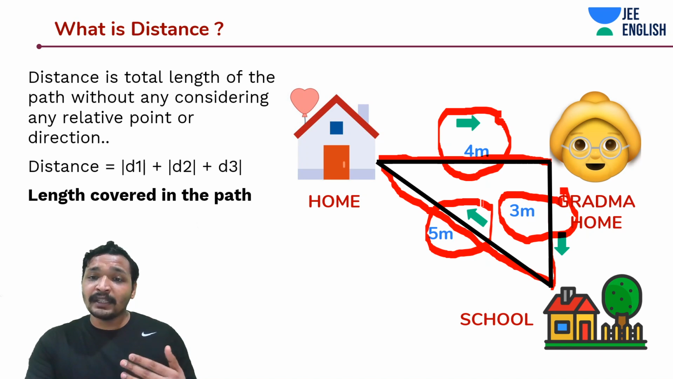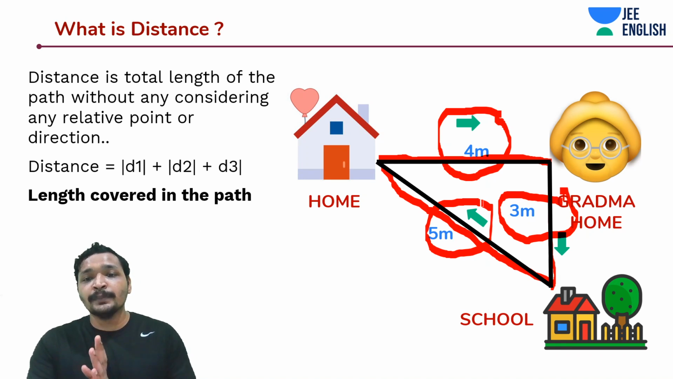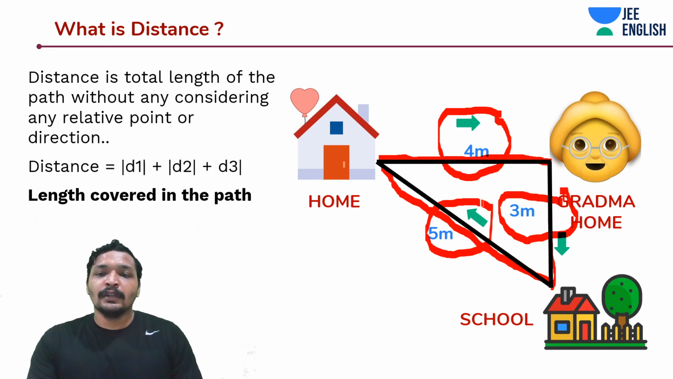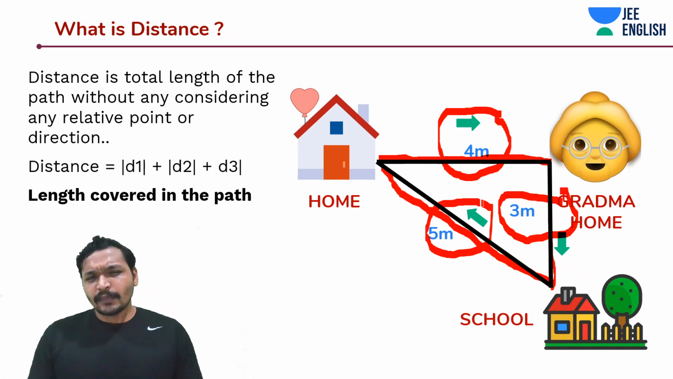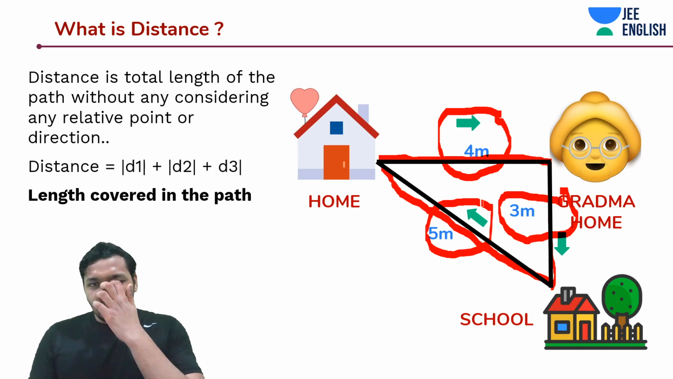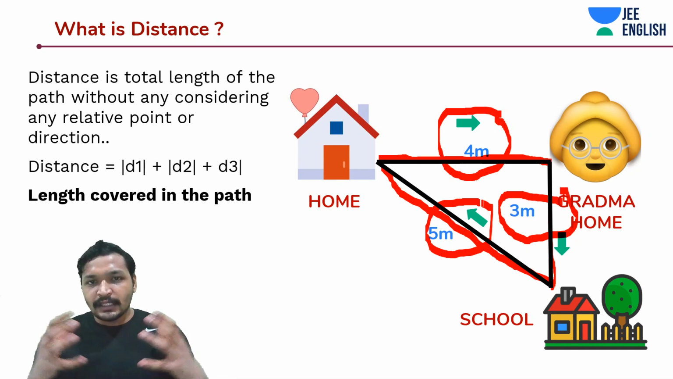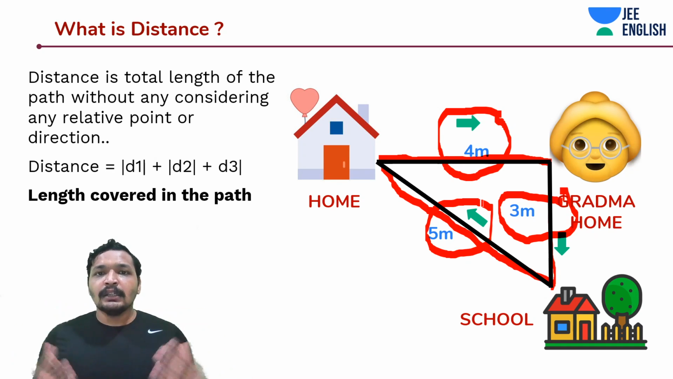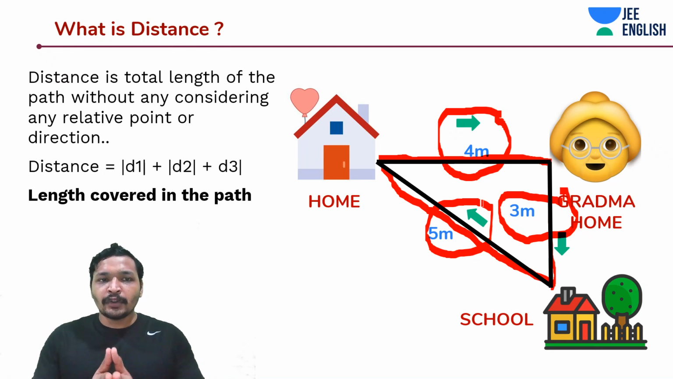Now the thing is, how much distance have you traveled? You basically traveled 4 meters going from home to grandma's home. Then from grandma's home to school, you traveled another 3 meters, that is 7 meters. That is the distance you have already covered. When you're going back home from school, you again traveled 5 meters. That's going to be 12 meters: 5 plus 4 plus 3. But when we're talking about distance, we're taking all absolute values, right? It's the total length covered in your path.